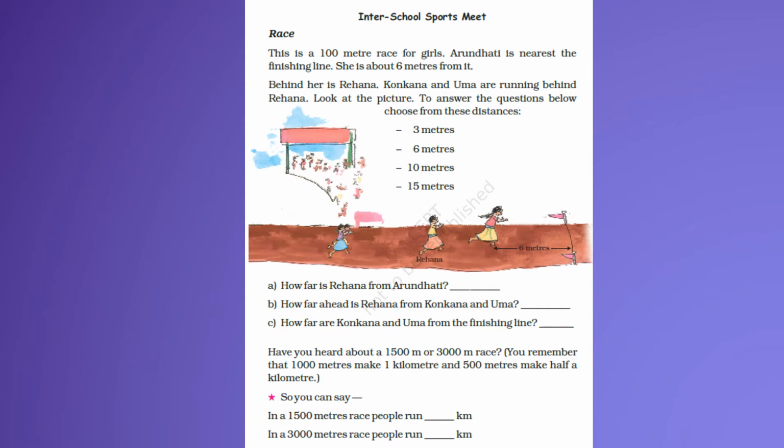So next we have this inter-school sports meet in which our first event is racing. Here we are given that there are three girls. This is Arundhati, this is Rehana, and this is Uma or Konkana. Okay, because we are given two names, we are not sure of it. So Arundhati is the nearest to the finishing line. She is 6 meters from the finishing line.